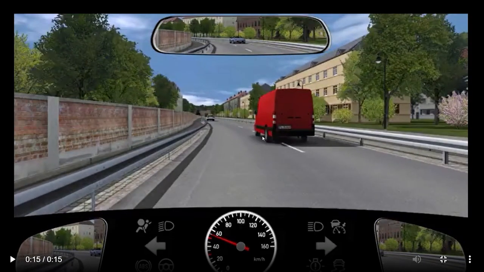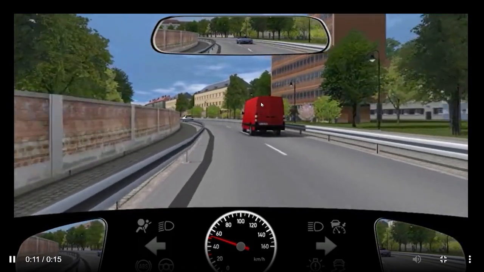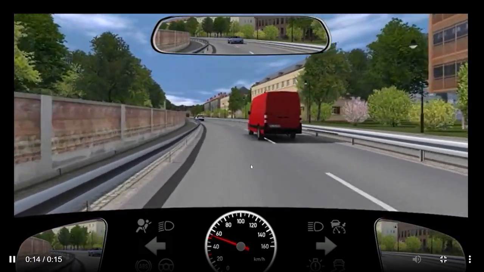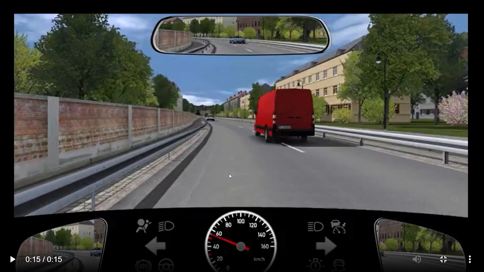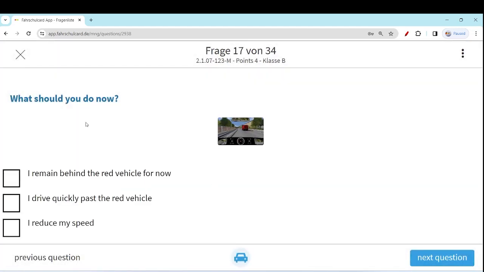You have to brake and allow the red van to come into the lane. There is no other option. You see, although the distance between us and the white car is not much, and the red van is still trying to pull into our lane. It's a very dangerous situation, and we have to brake. What should you do now?